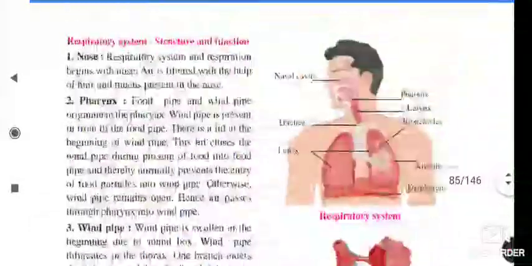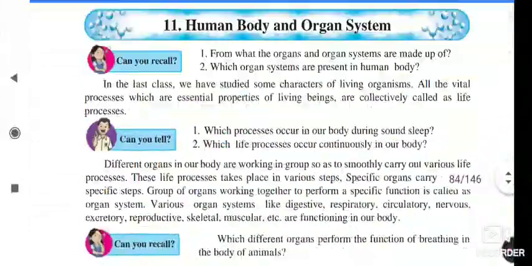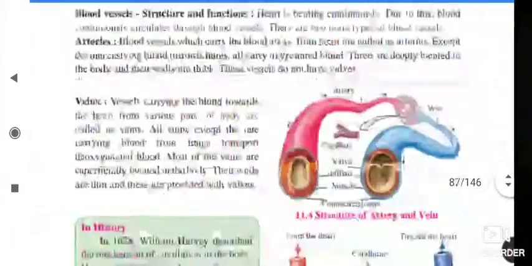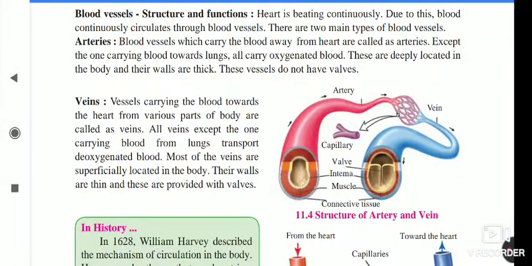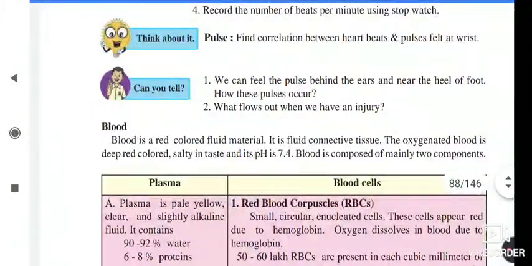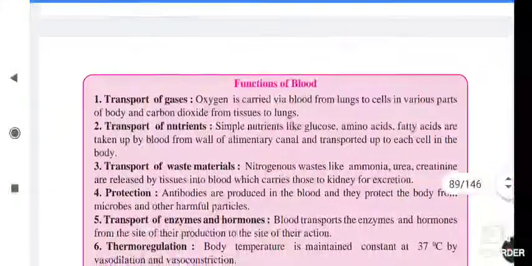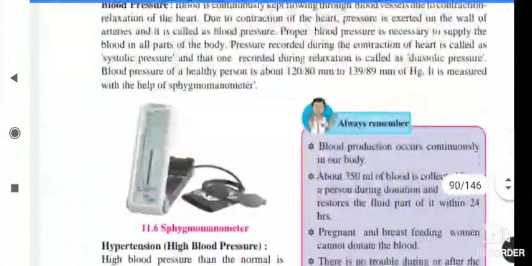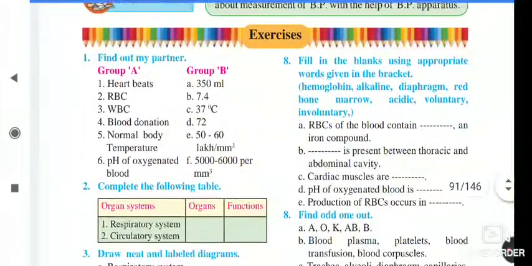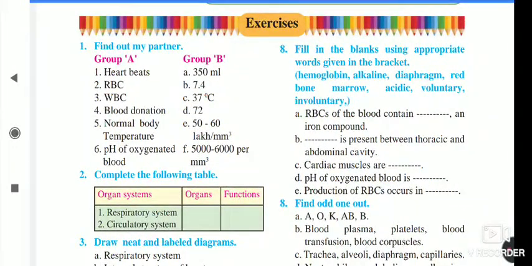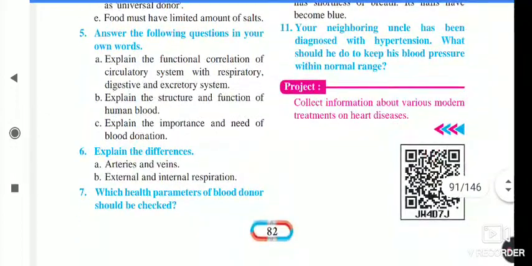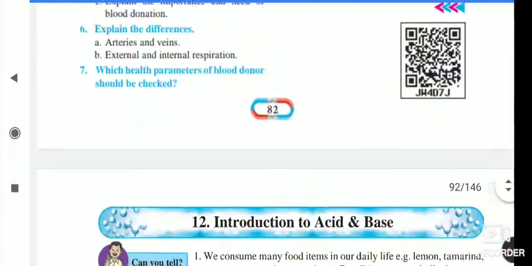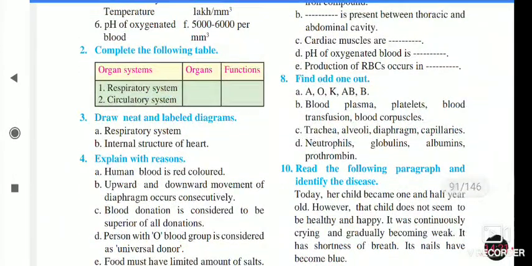Now today we have finished lesson number 11, human body and organ systems. From this lesson, you have to practice the figures: the heart's figure, the respiratory system's figure, and the structure of arteries and veins, which are important for the exam. Then study the boxes on the functions of RBCs, blood, blood cells and plasma. With this you have to complete the exercise. Then we will start the next lesson, introduction to acids and bases, in our next lecture.